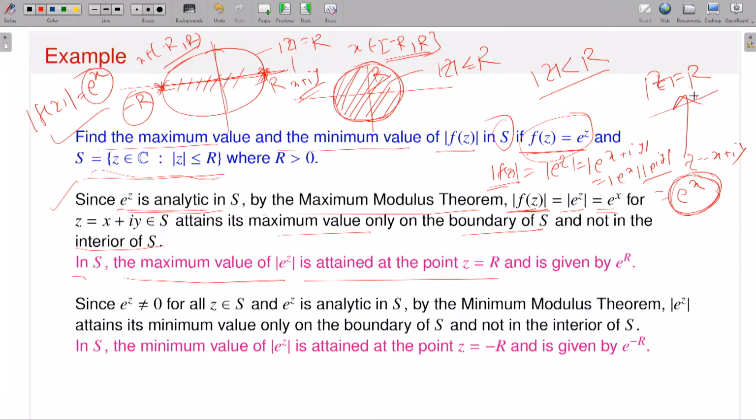That means mod z is equal to R. And since I am talking about the maximum, you will have the point z is equal to R, so the maximum value is attained at this point, and this is nothing but e to the power R, okay? This is the maximum. And what about the minimum?